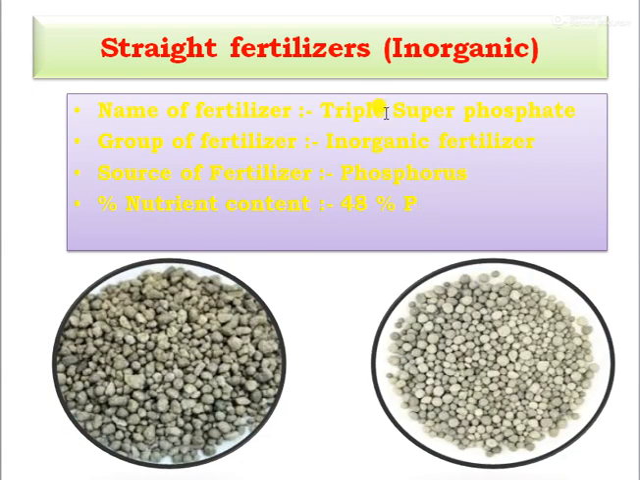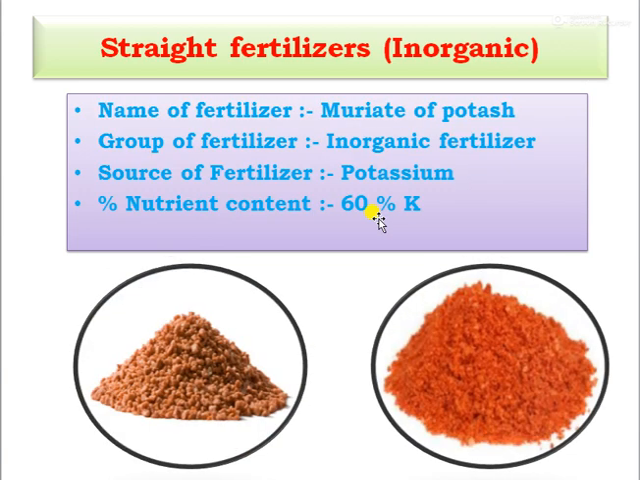And the third one is triple superphosphate. This is also an inorganic fertilizer, coming under straight fertilizer, and the source of fertilizer is phosphorus. Percent nutrient content in triple superphosphate is 48%. Next one is muriate of potash. This also comes under straight fertilizer, and the group of fertilizer is inorganic fertilizer. The source of fertilizer is potassium, and the percentage of nutrient in muriate of potash is 60% potassium. This is a potassium fertilizer.